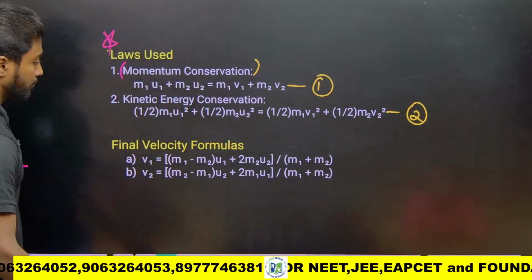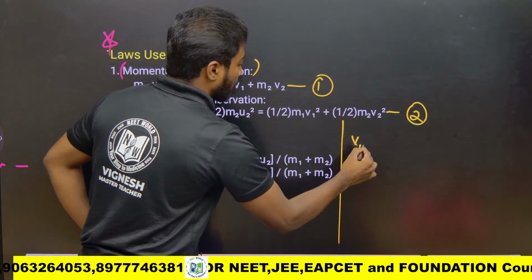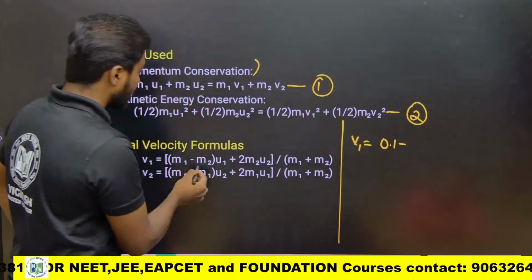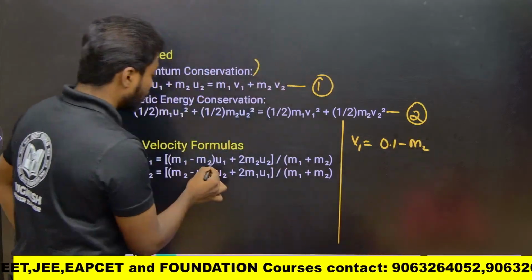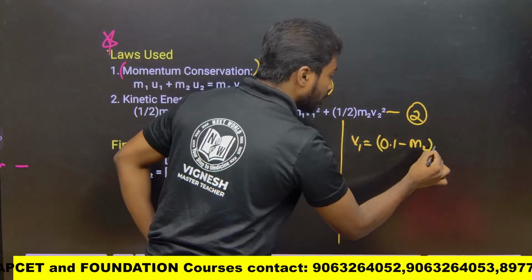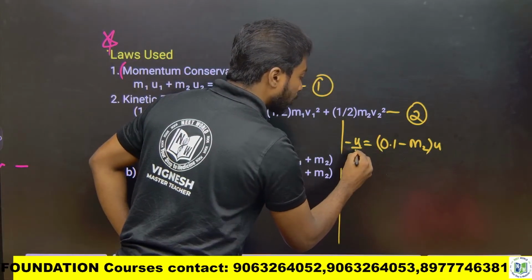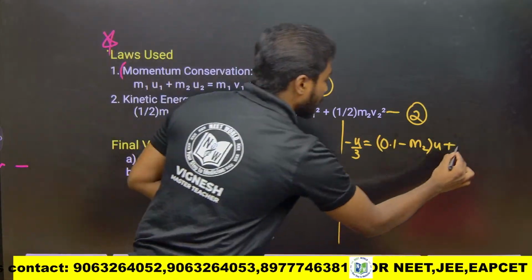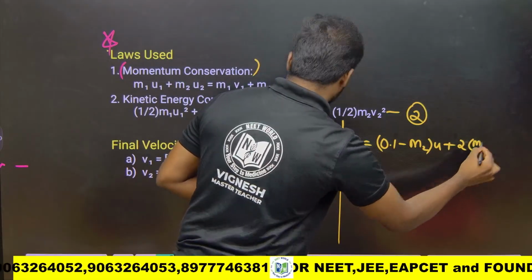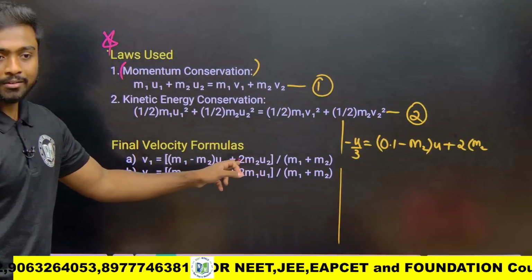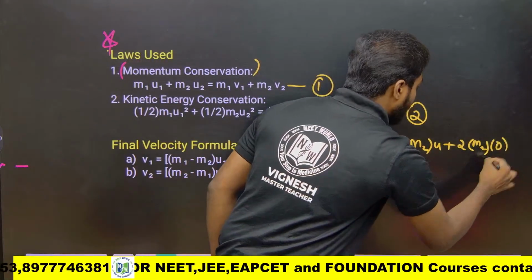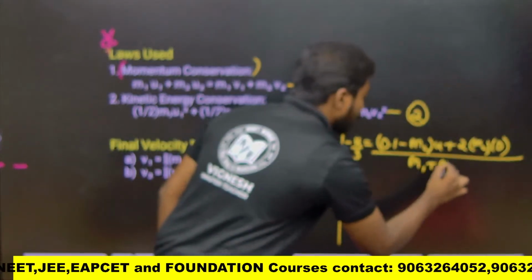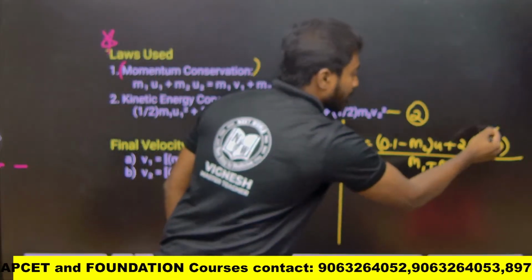v1 equals, what is m1? 0.1 kg, right? 0.1 kg minus m2, I'll keep as it is, into u1, which is u, right? v1 is minus u by 3, no? Minus u by 3. Next, plus, what is this? 2 into m2, m2 I will keep as it is. This is u2, no? u2 is 0. So overall 0. Divide by m1 plus m2. This is cancelled, I can neglect it.